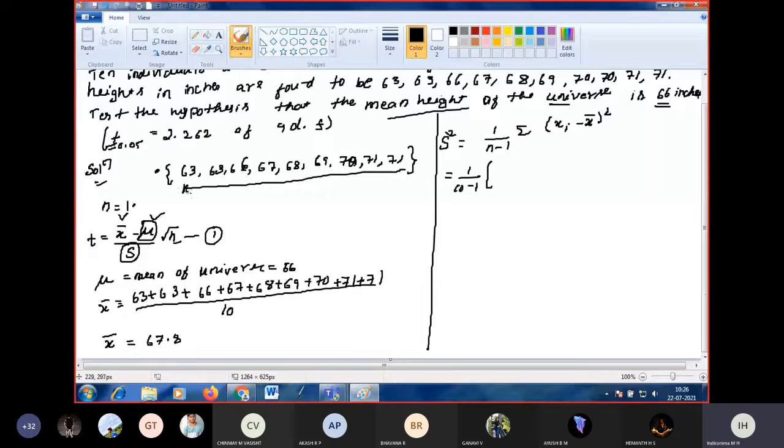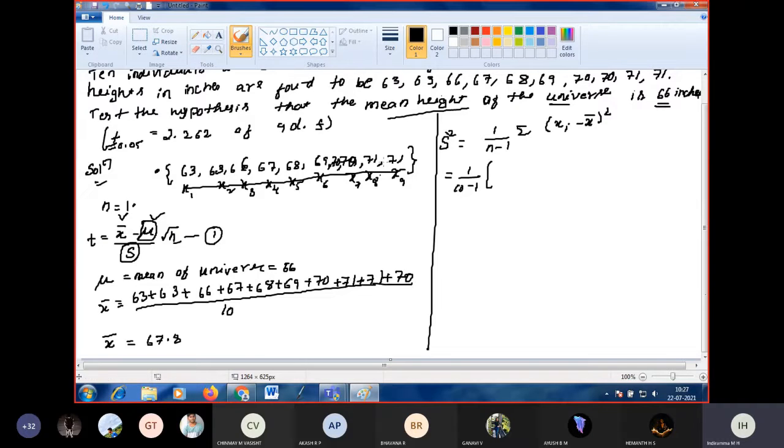These are x1, x2, x3 up to x9, only 9 values. What is the one more value? 63, 63, 66, 67, 68, 69, 70, 70. Two values of 70 we have, one more 70.